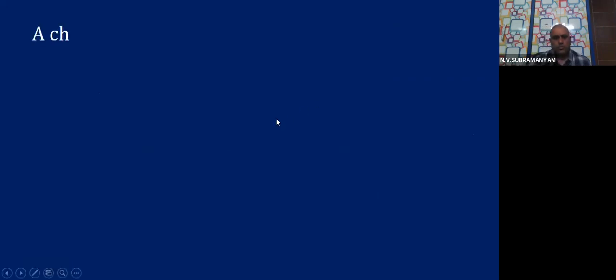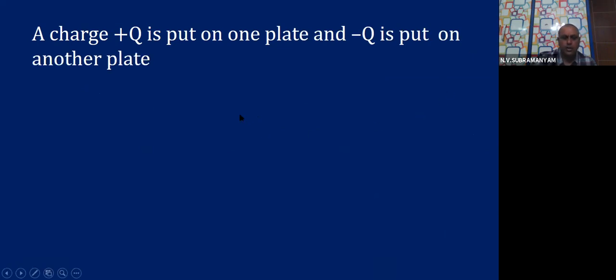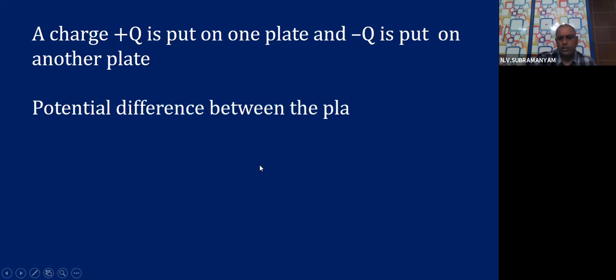So before we actually go to the derivation, I wish to again put these important points. A charge plus Q is put on one plate and minus Q is put on another. The potential difference between the plates is V, that we already saw. V is V1 minus V2.